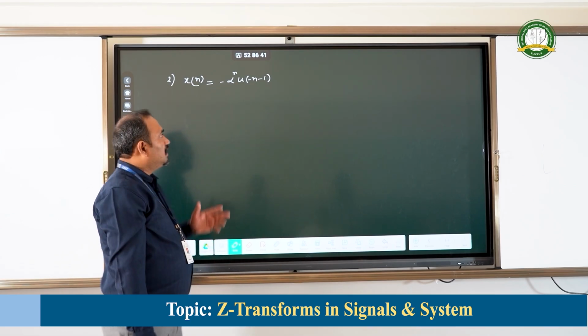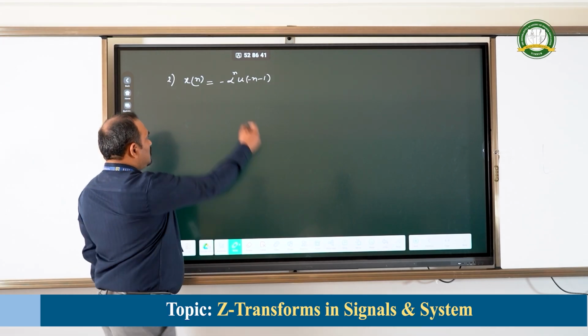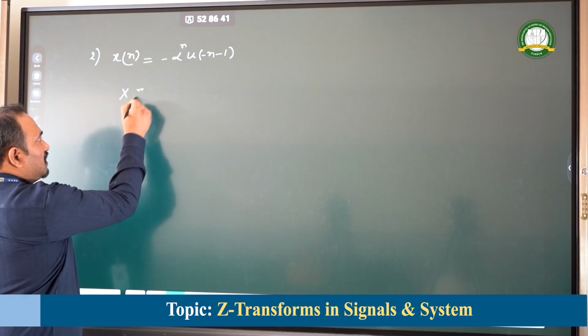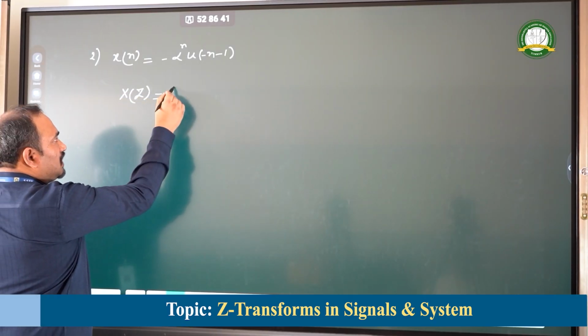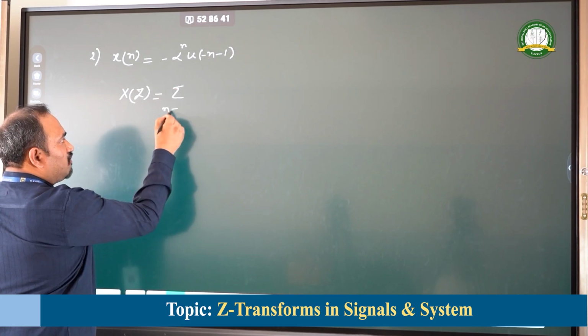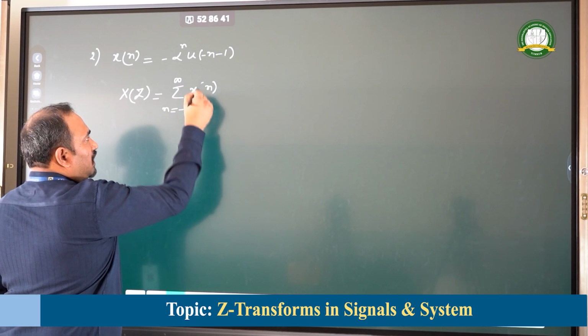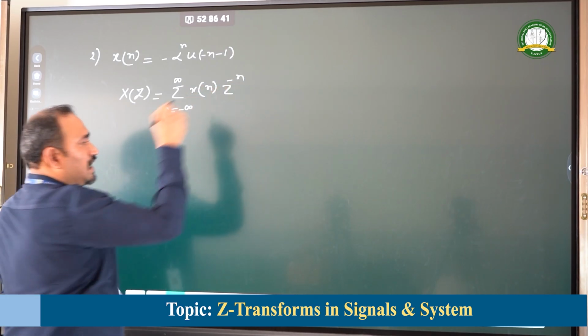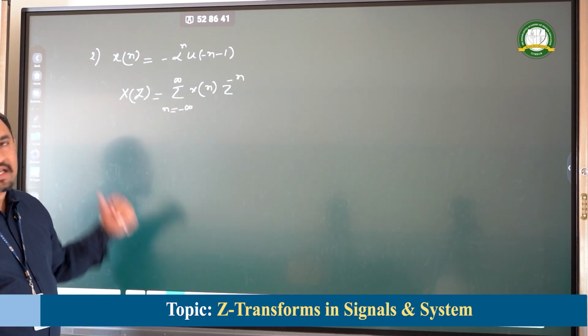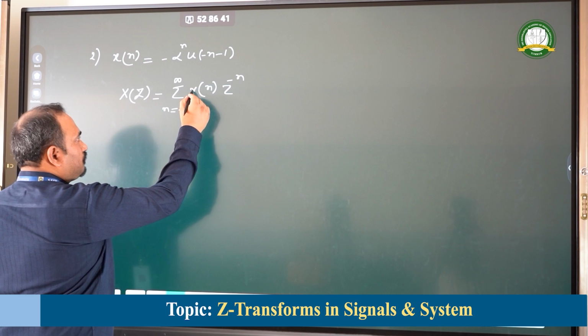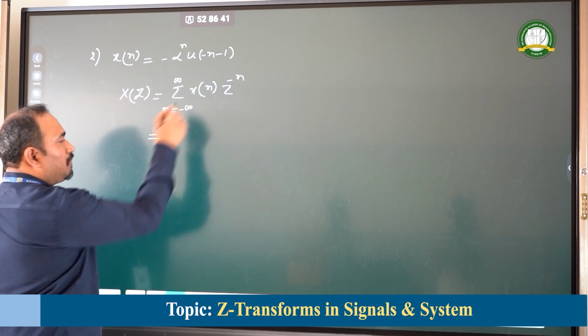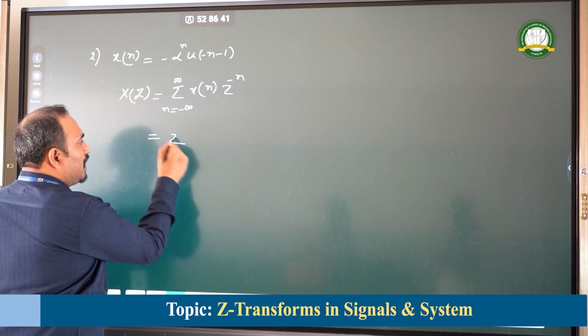Let us see. Now, this is the input we have. The Z transformation expression, we already know that x of z is equal to summation n varying from minus infinity to plus infinity x of n into z to the power of minus n. This is the Z transformation expression. Now if I substitute the input, what do I get?